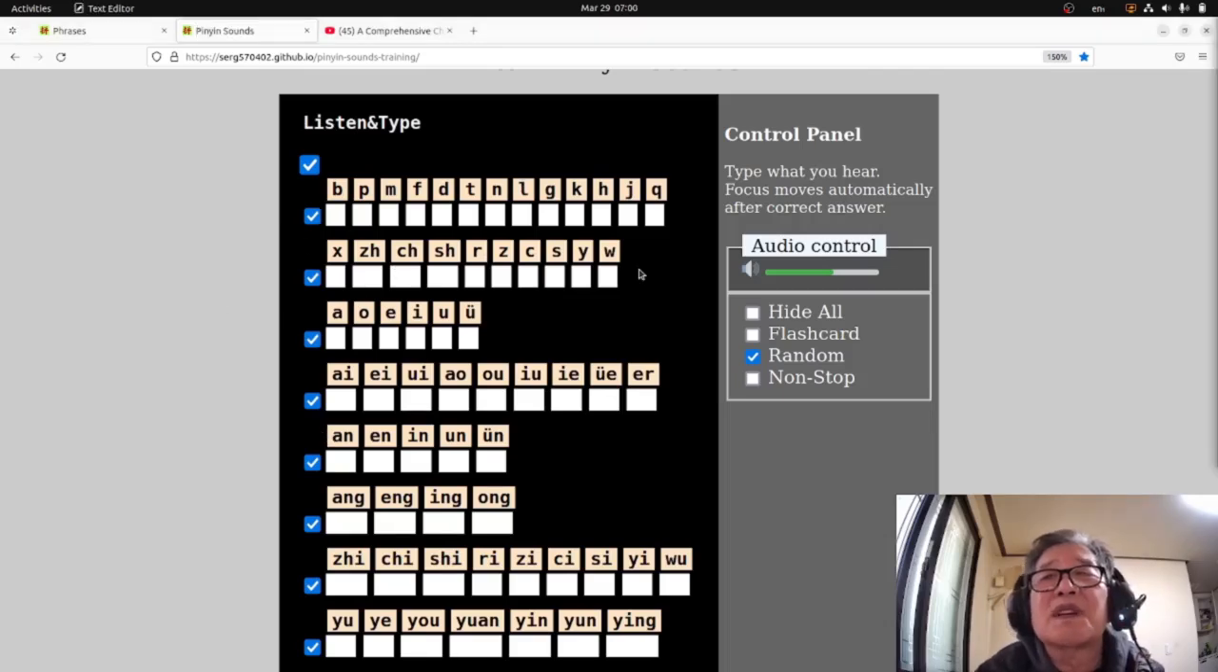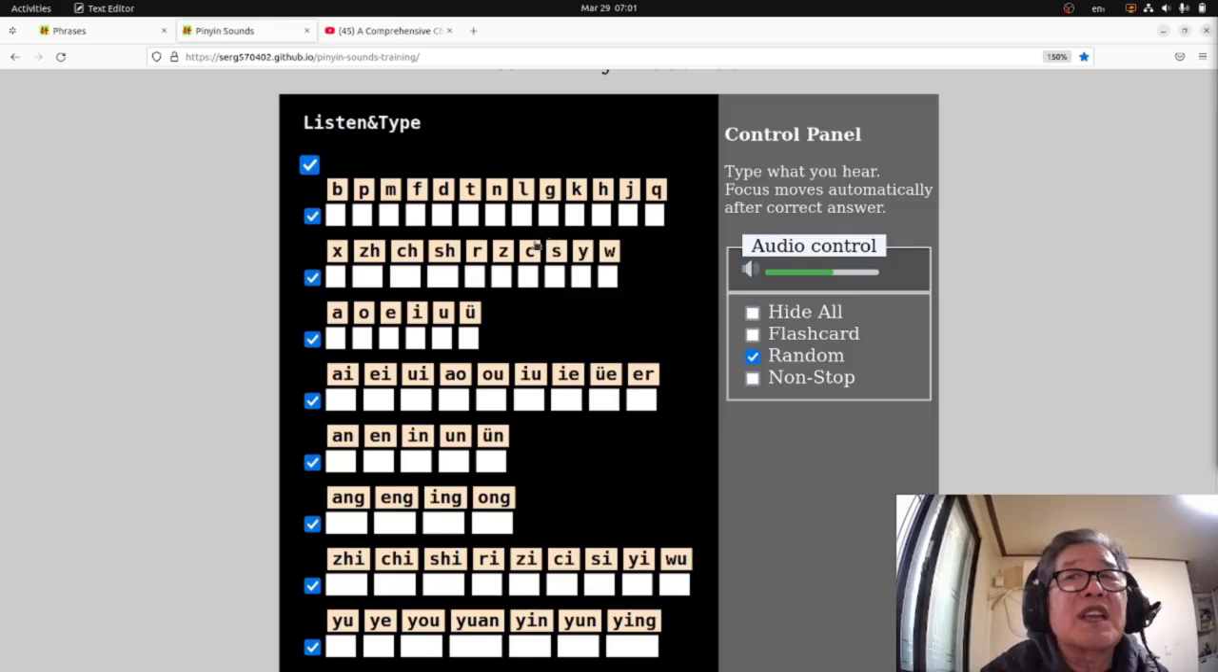Two columns are here. The first is listen and type, and we see pairs of rows below. The upper row is in Pinyin, and this is what you have to type when you hear a sound. And the row below are input fields where typing happens. There are also checkboxes that change the behavior of input fields.